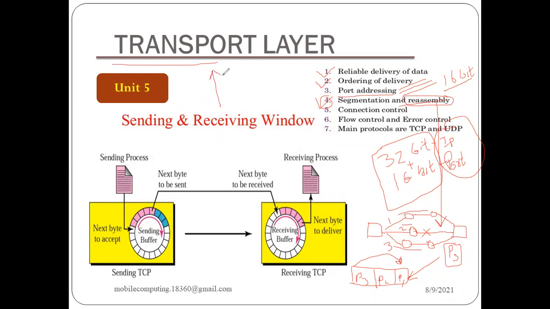This is a very important layer in our OSI model, in the OSI TCP model. Please remember, we are not using the OSI model. We are using the TCP/IP model. In the network, the model which we are currently using is the TCP/IP model.